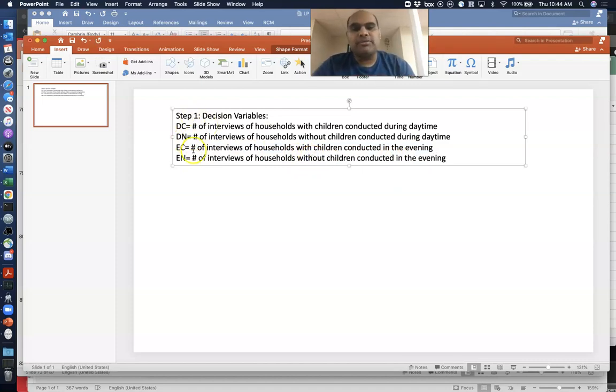Right, so these are the 4 types of interviews that we have to keep track of, and these are the 4 decision variables that we have. Of course, the objective is to minimize total cost. So that's our objective. Step 2, minimize total cost.